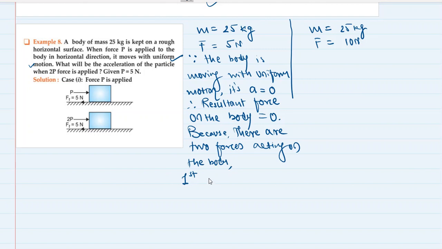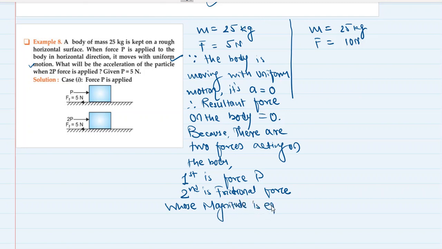First is force P, which is moving the body in forward direction, and second is the frictional force, whose magnitude is equal to P, whose magnitude is 5 Newton, but direction is opposite.